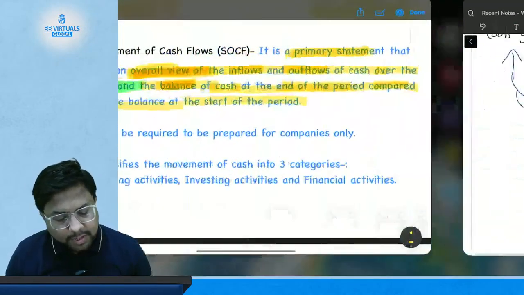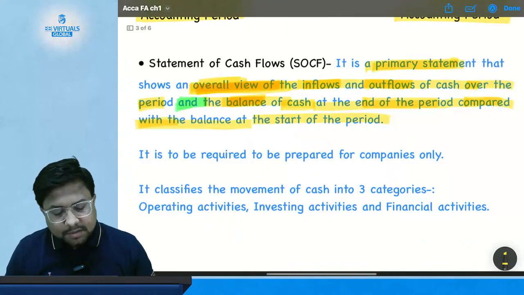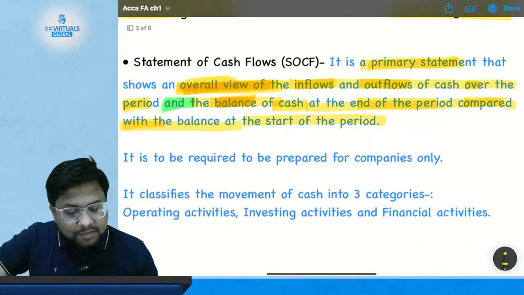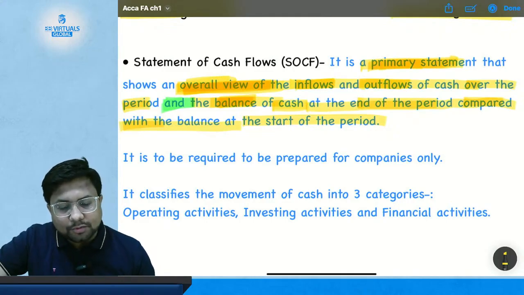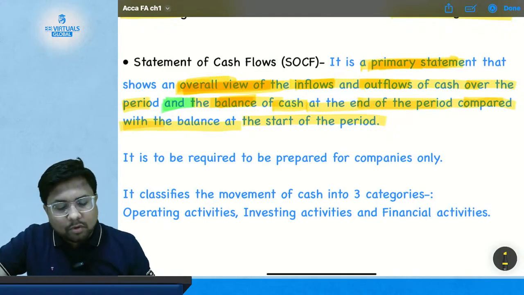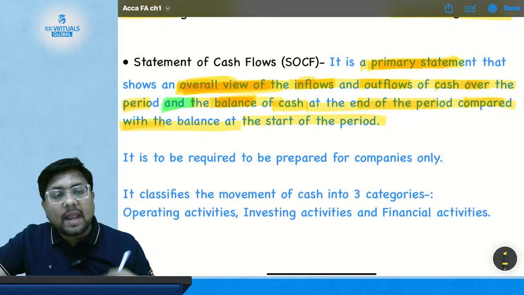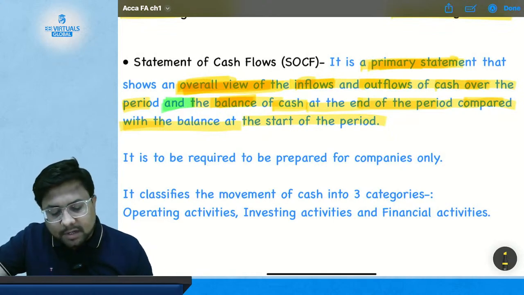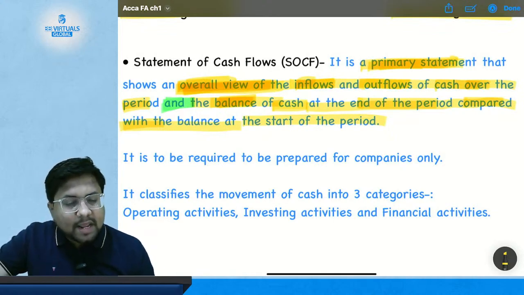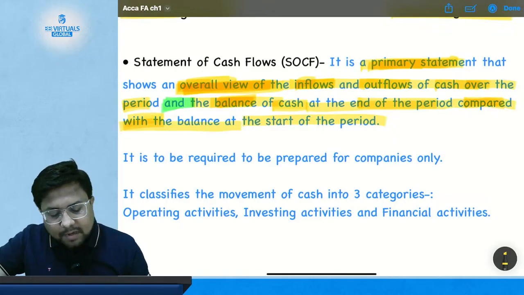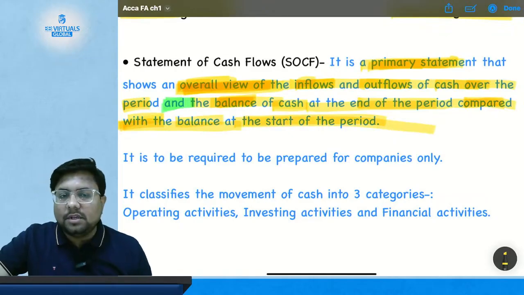Okay, now read again. The statement of cash flow is a primary statement that shows an overall view of the inflow and outflow of cash over the period of time, plus the balances of cash at the end of the period compared with the balances at the start of the period.